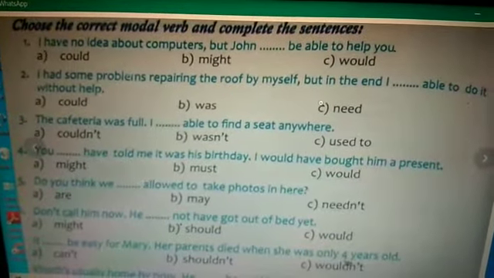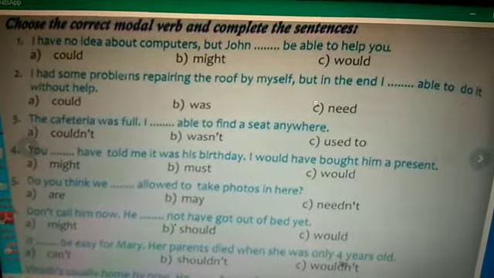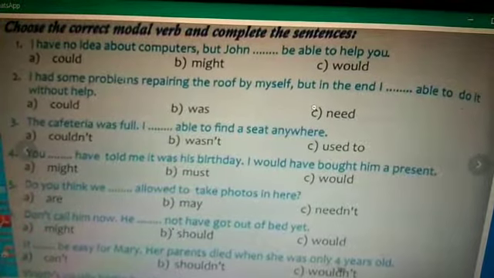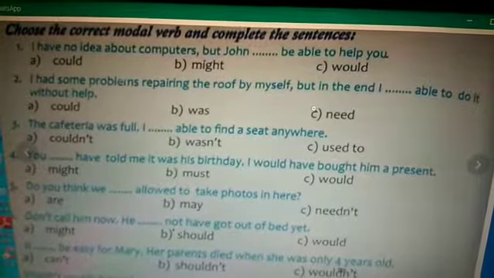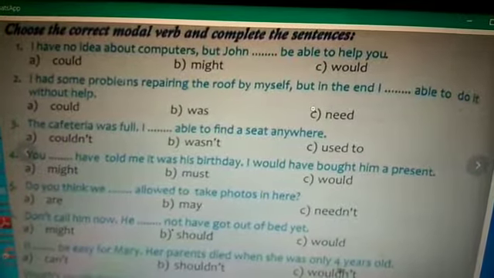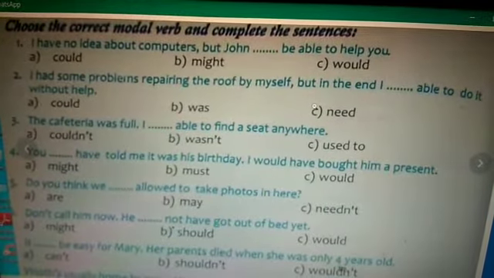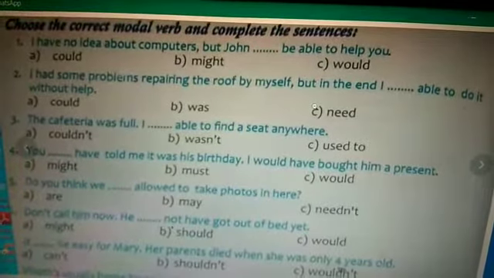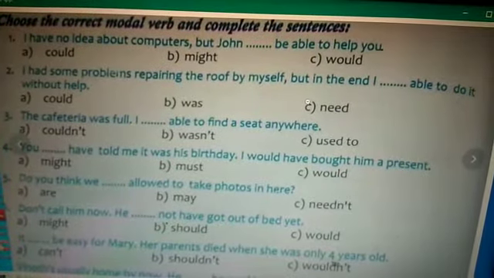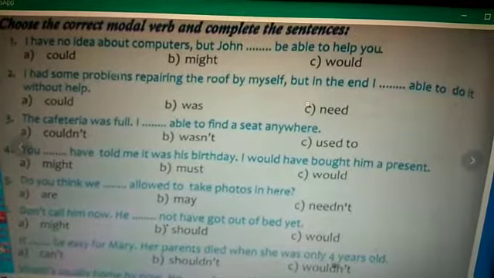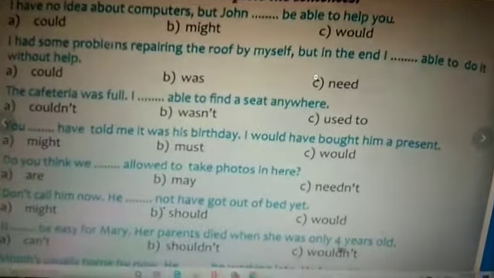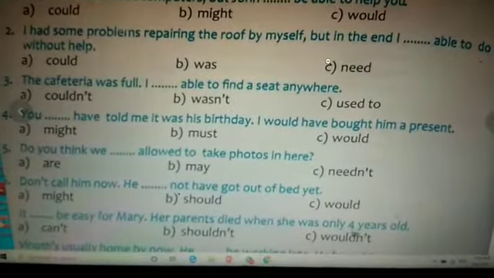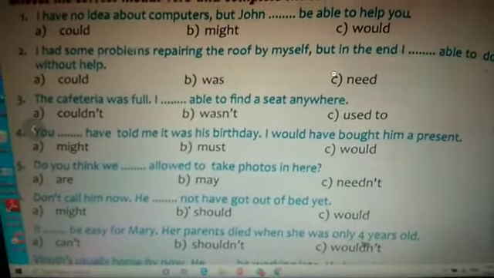Now you see, choose the correct modal verb and complete the sentences. I have no idea about computers, but John dash be able to help you. John might. Option B. Second one, I had some problems repairing the roof by myself, but in the end, I was able to do it without help. Third one, the cafeteria was full. I wasn't able to find a seat anywhere.